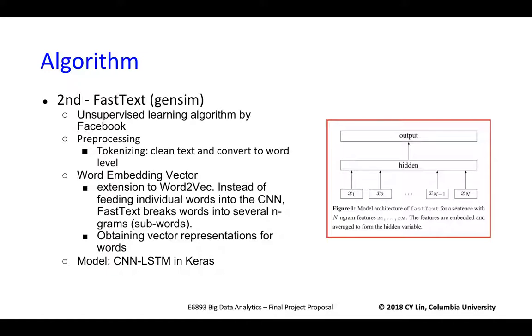Then we create an n-gram character embedding vector. It is actually an extension of word2vec. Word2vec puts individual words into a CNN, and fastText breaks words into several n-grams into a CNN, and the model in fastText is a convolutional neural network with long short-term memory networks.